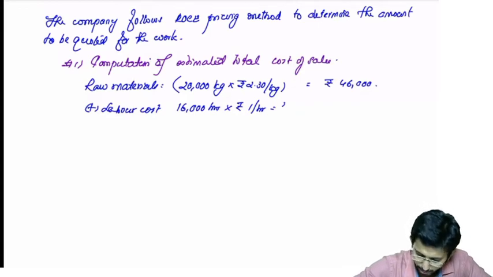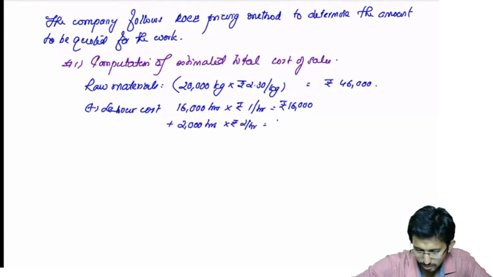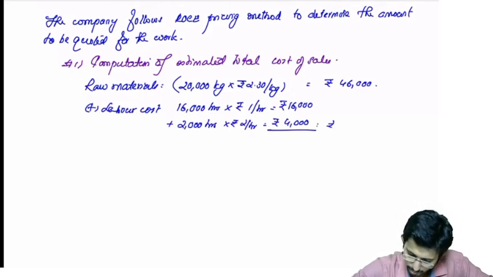So that will be rupees 16,000. Then 2,000 hours are payable at rupees 2 per hour. That is 4,000. So the total will be 20,000.